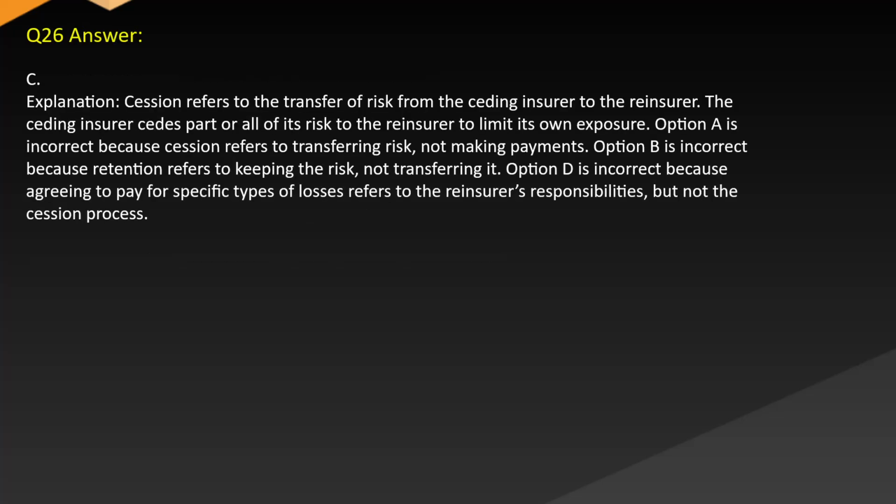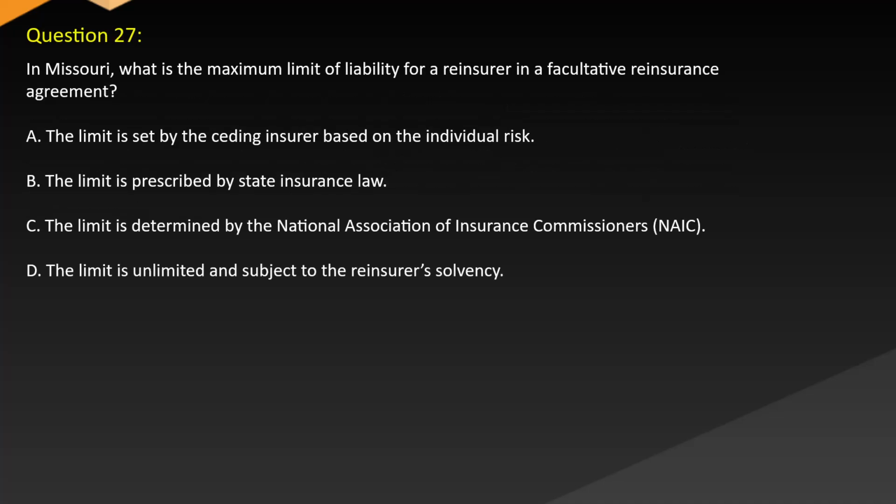Answer: C. Explanation: Cession refers to the transfer of risk from the ceding insurer to the reinsurer. The ceding insurer cedes part or all of its risk to the reinsurer to limit its own exposure. Option A is incorrect because cession refers to transferring risk, not making payments. Option B is incorrect because retention refers to keeping the risk, not transferring it. Option D is incorrect because agreeing to pay for specific types of losses refers to the reinsurer's responsibilities, but not the cession process.